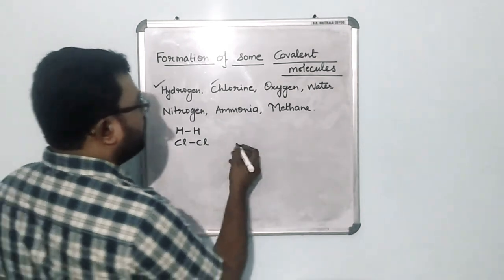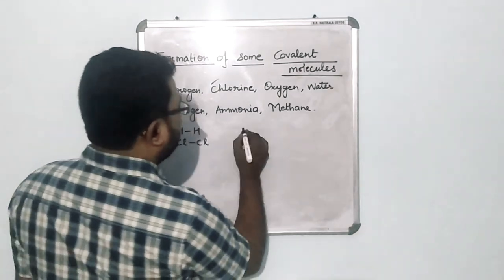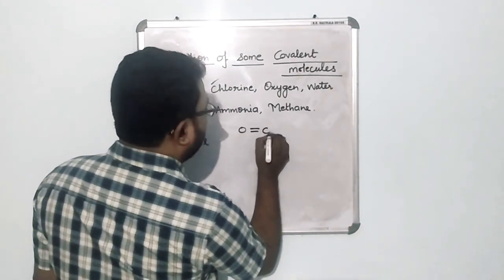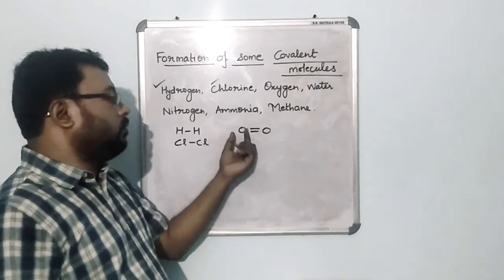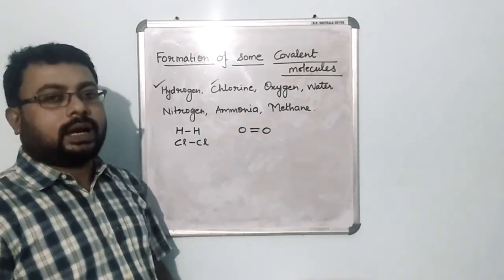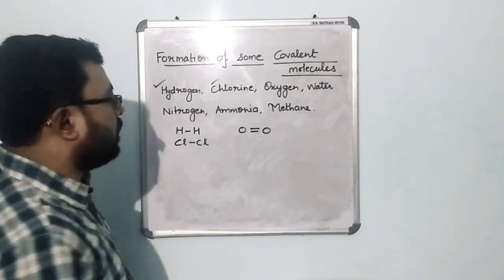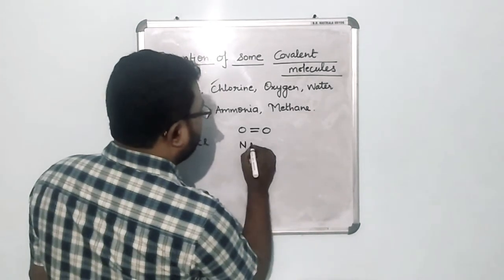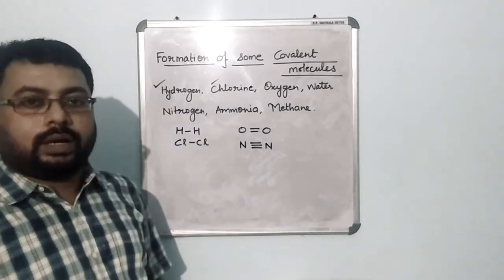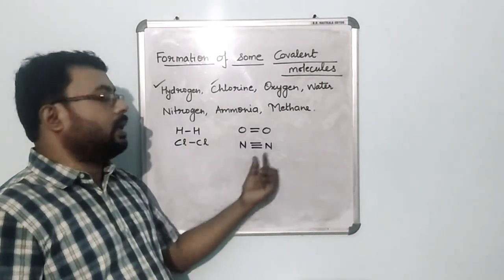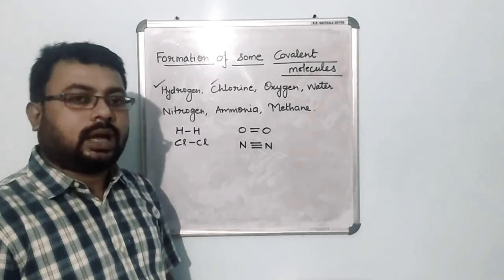Okay, if we look at oxygen, it's something like this. 2 bonds are there. So it's a double covalent bond which is formed when each atom shares 2 electrons. Okay. Similarly, when we looked at nitrogen, it had got 3 bonds. So it is a triple covalent bond where 3 electrons are shared by each atom.